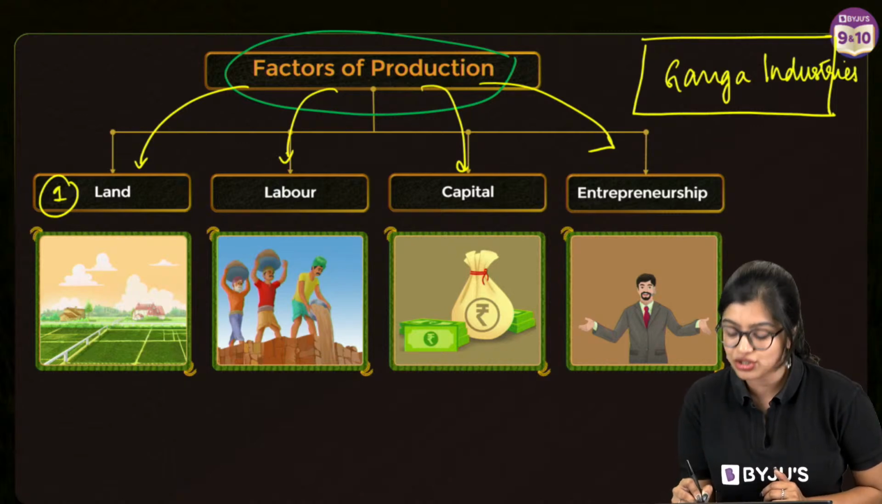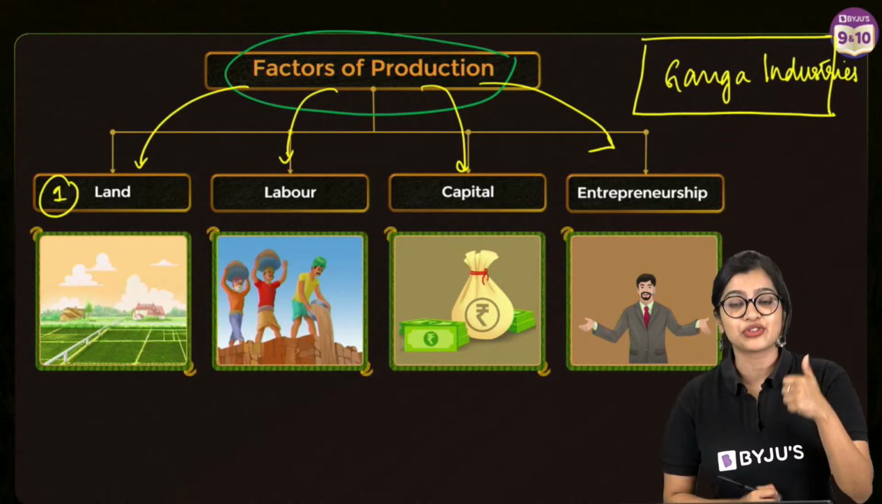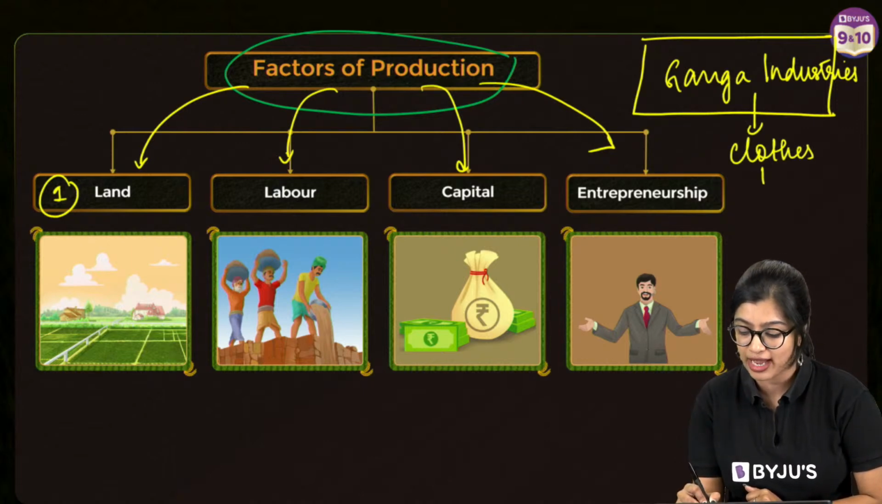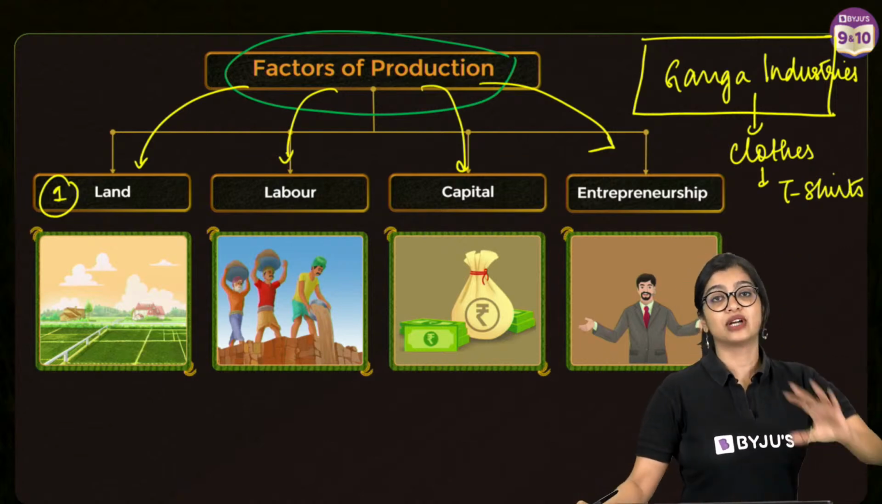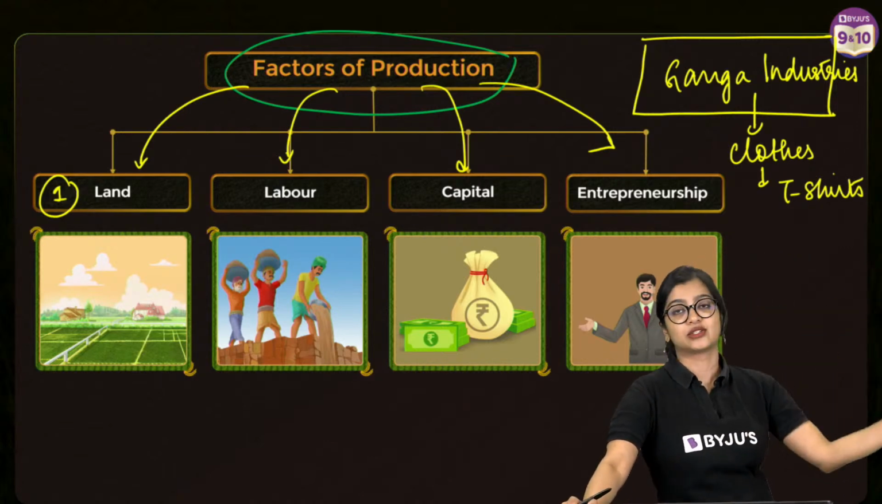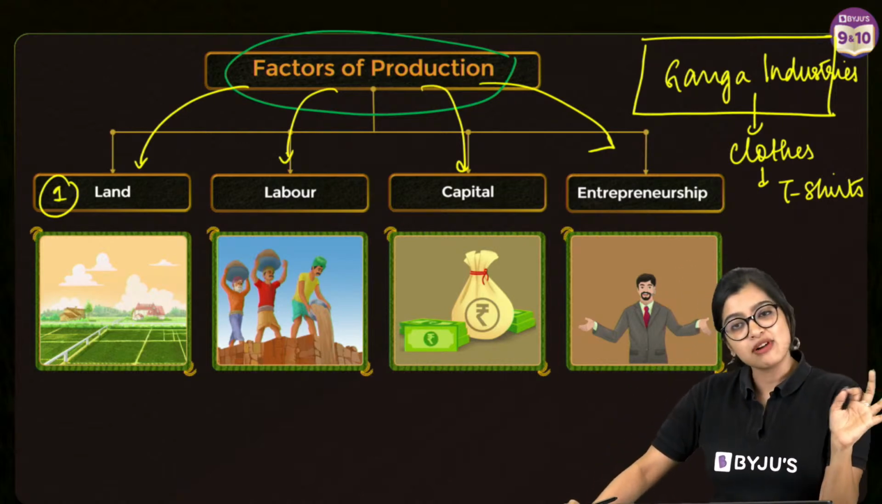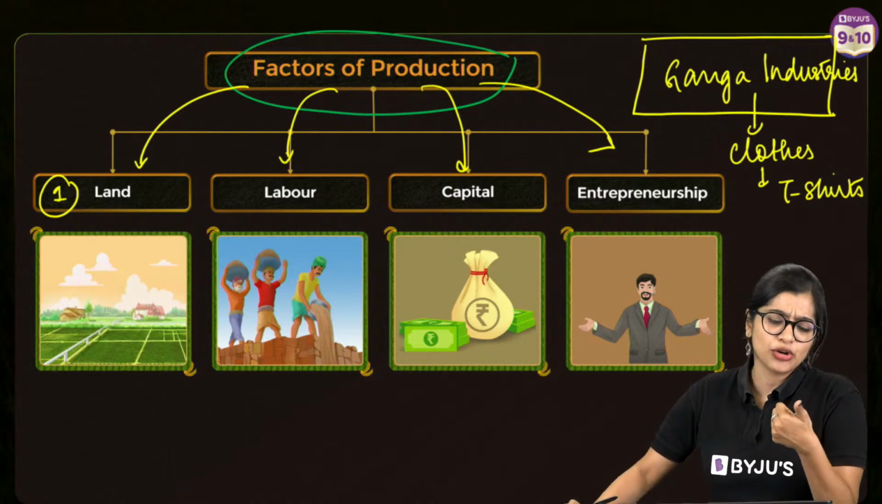Now, what was Ganga Industries doing? Ganga Industries here was manufacturing clothes, right? And I wanted to manufacture t-shirts because that's what I enjoy. Now, if I want to have Ganga Industries or Ganga Garments or whatever it is going to be, what is it that I need to do? I need to have a factory, right? Let's assume I want to have a factory.